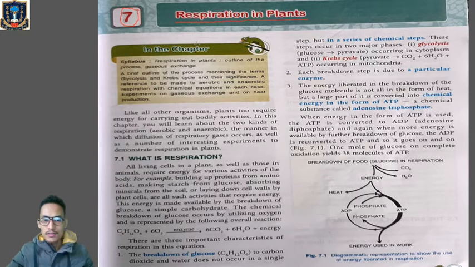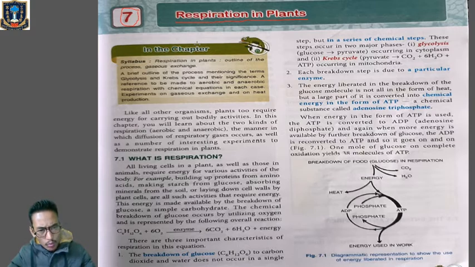Similarly, we human beings have to perform different metabolic activities in order to live. And therefore, to carry out all these metabolic activities, we require energy. We require food particles, and through the food, we will get energy.